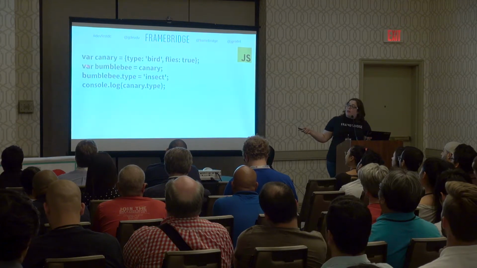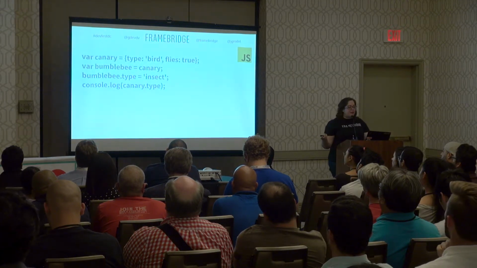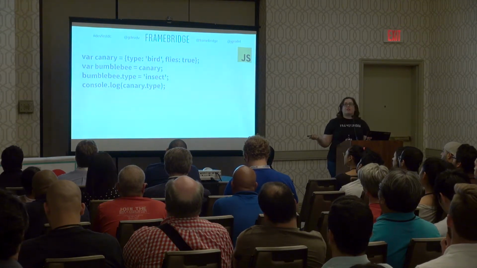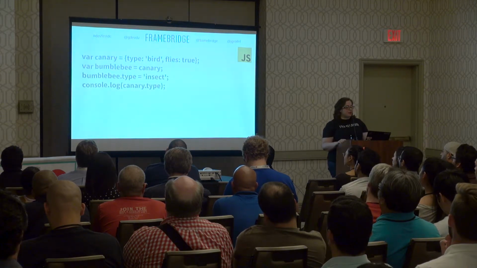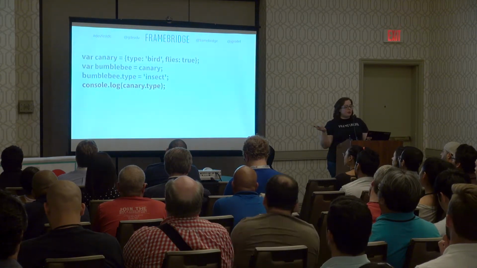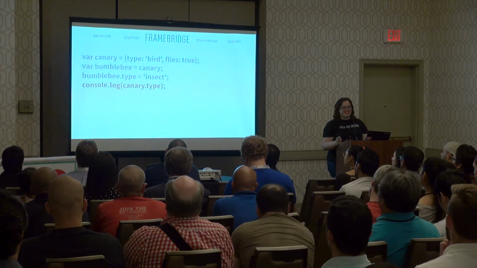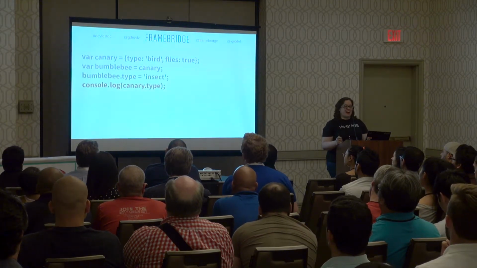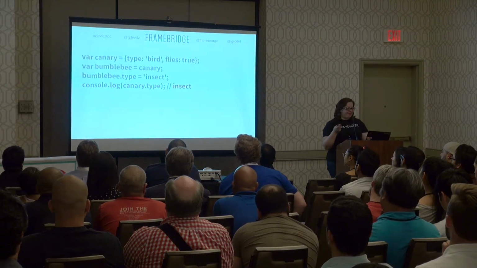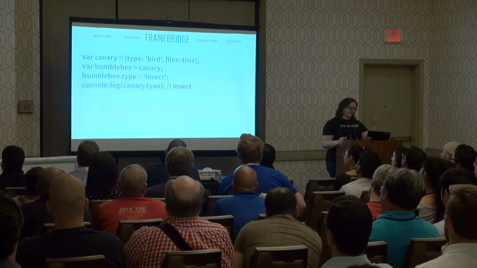Then I have var bumblebee equals canary. But a bumblebee isn't a bird, it's an insect. So I'll change bumblebee.type to insect. What do you think we'll get out here when we look at canary.type? Any guesses? I'm hearing both insect and bird. And the answer is insect.